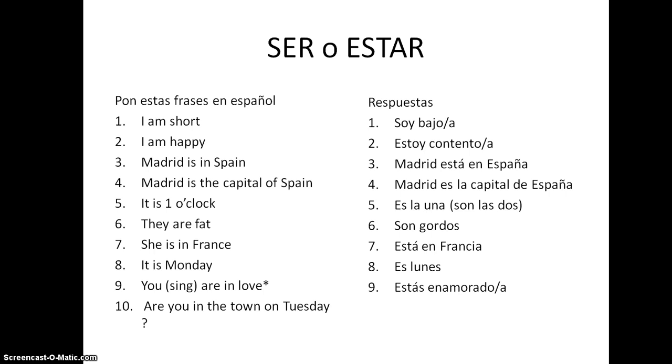Enamorado o enamorada. And then the last one. Estás en la ciudad el martes. Again, position for this one. Okay. Rewind it back if you're not sure, and have a look at ser and estar again.